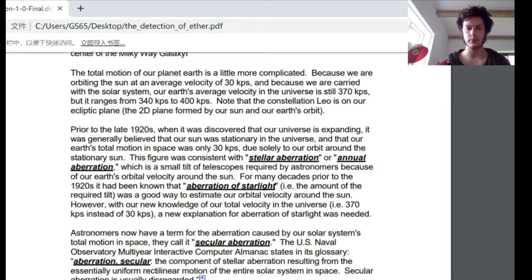Prior to the late 1920s, when it was discovered that our universe was expanding, it was generally believed that our sun was stationary in the universe and that our Earth's total motion in space was only 30 kilometers per second, due solely to our orbit around the sun.